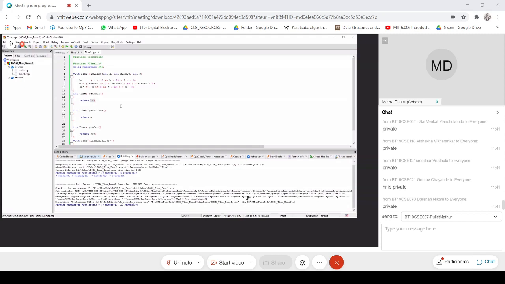So the object name becomes implicit inside the member method.